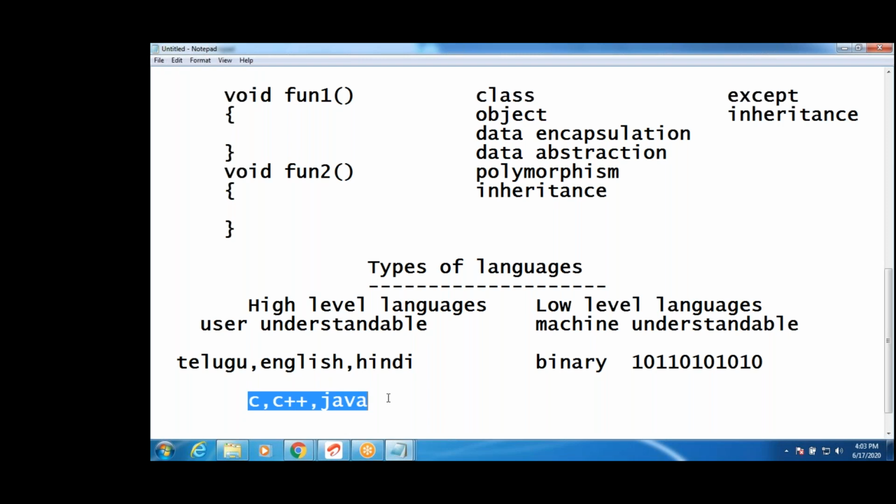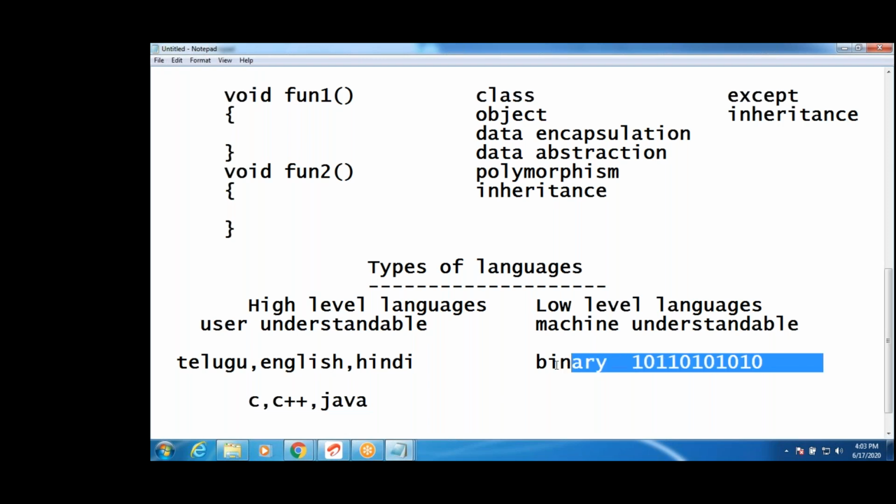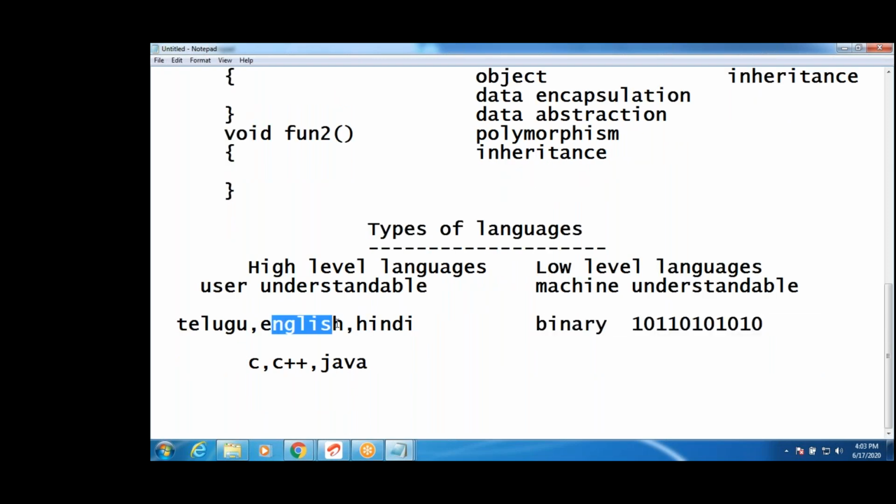We write programs in English. We cannot write in binary format. I don't know binary language, so we cannot write instructions in machine understandable format. We write in English only. Are you following? That's why C, C++, Java are all high level languages.